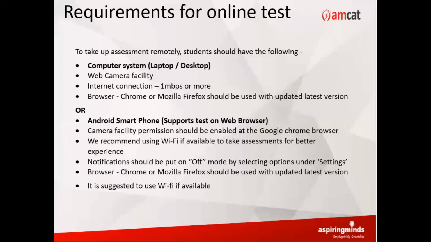We will recommend you to use Wi-Fi if it is available. If it is not, just find the right corner in the house where signal strength is strong. The test runs smoothly even at 2G and 3G also. We have not found any issues with students who are doing the test over the phone network. The only thing is, notifications should be put on off mode by selecting the right option under settings in your phone.